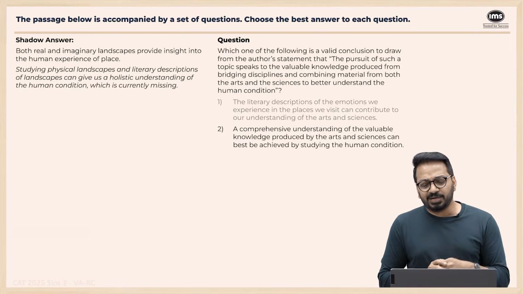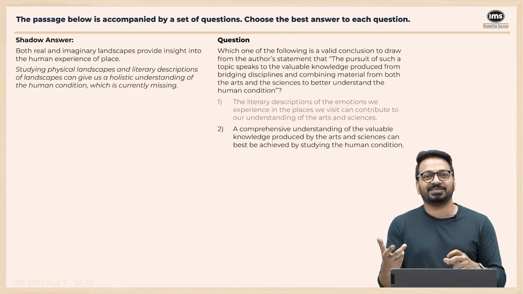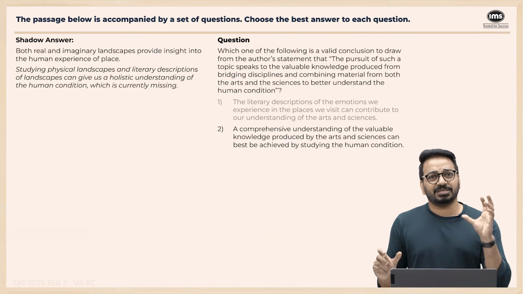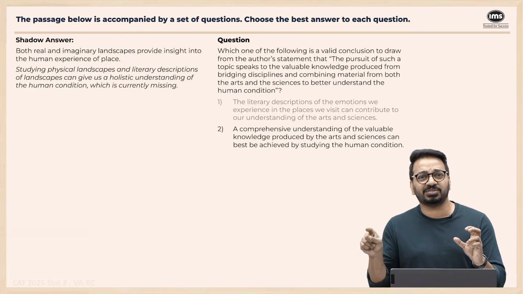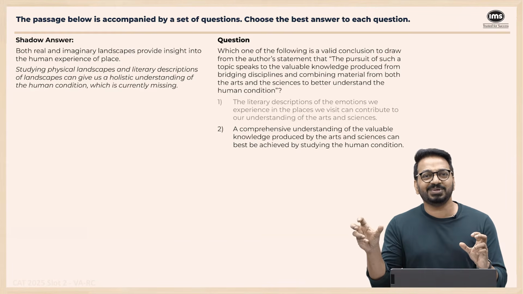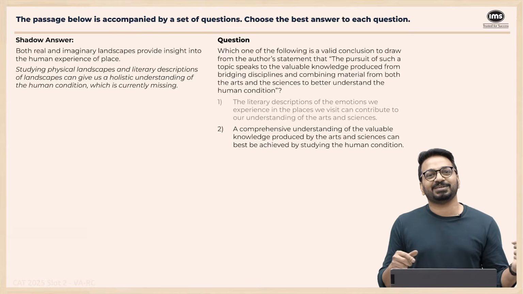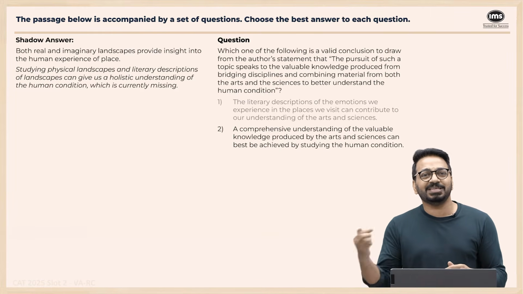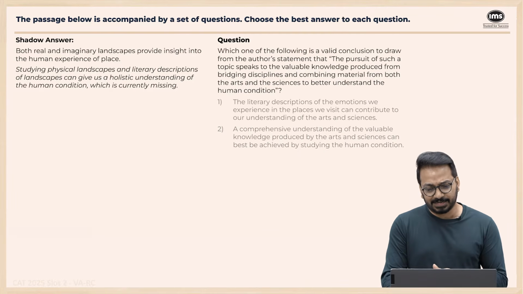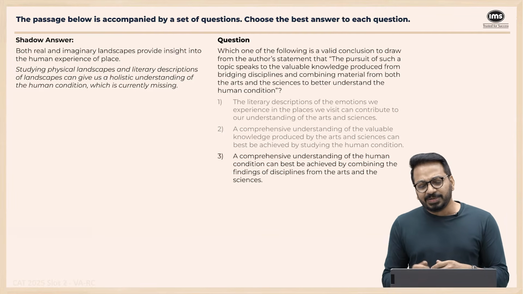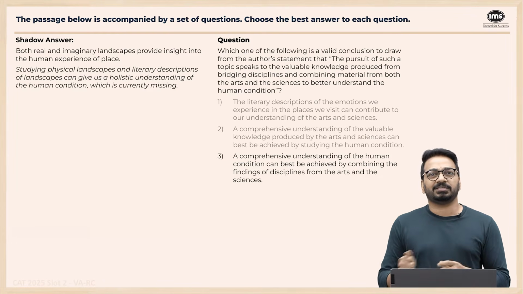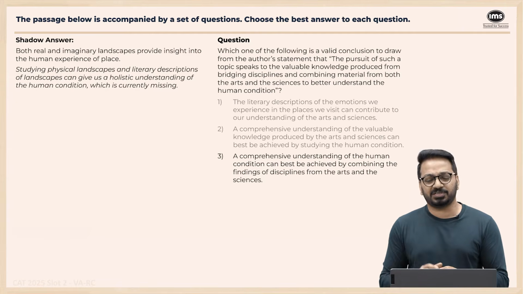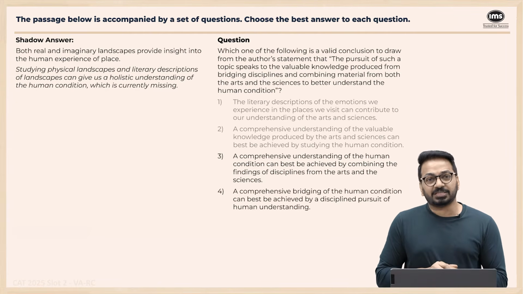A comprehensive understanding of the valuable knowledge produced by arts and sciences can best be achieved by studying the human condition. Here you have two sides of the equation. Combine arts and science, you will understand the human condition, right? So this will lead to this. Option B is saying, study the human condition, then you'll be able to combine this, right? So instead of X causing Y, option B is saying Y is causing X, which is why it's incorrect. A comprehensive understanding of the human condition can be best achieved by combining the findings of disciplines from arts and sciences. Combine arts and sciences, you can understand the human condition better. This is our answer. We come to the last option.